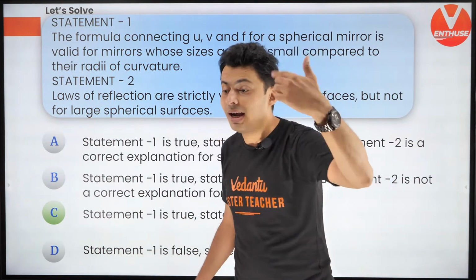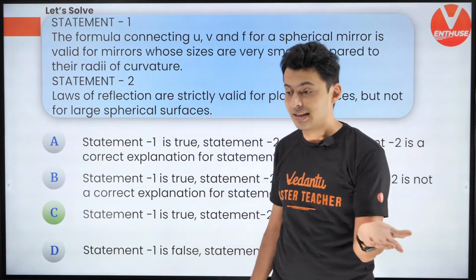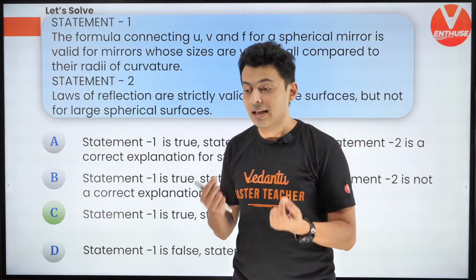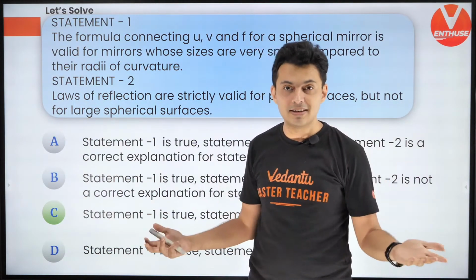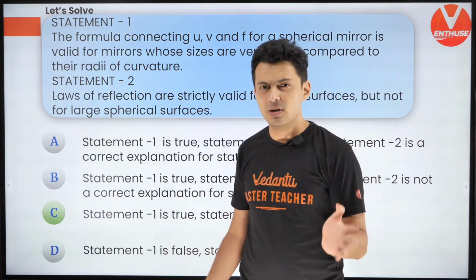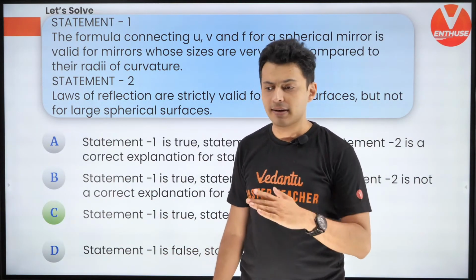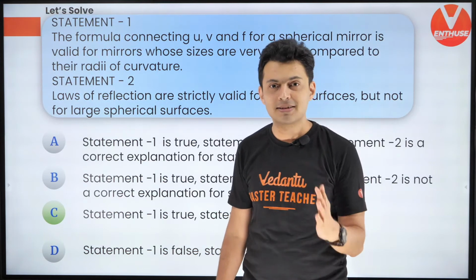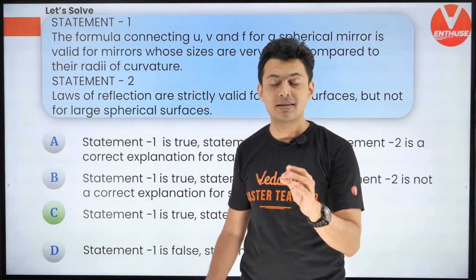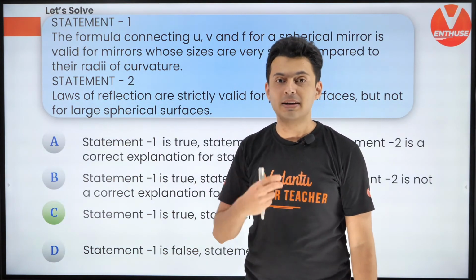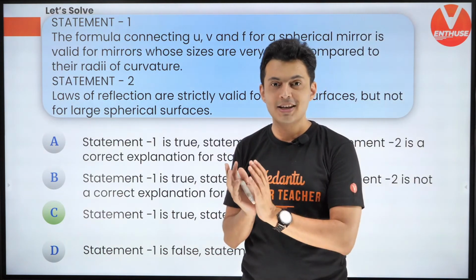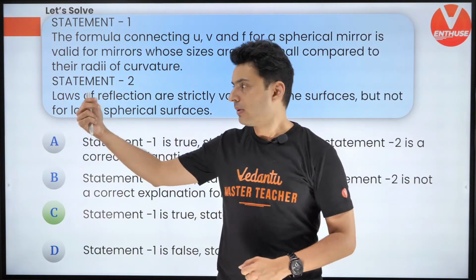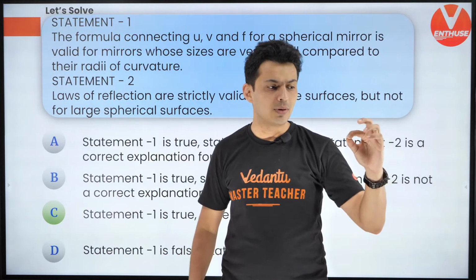So what is chromatic aberration? Chromatic aberration is basically the error which is produced because of different colors. For mirrors, that's not a problem because yellow, red and violet color will reflect the same way. But in lenses, they will refract differently. If you take a convex lens, usually whatever rays are parallel should meet at the focus.